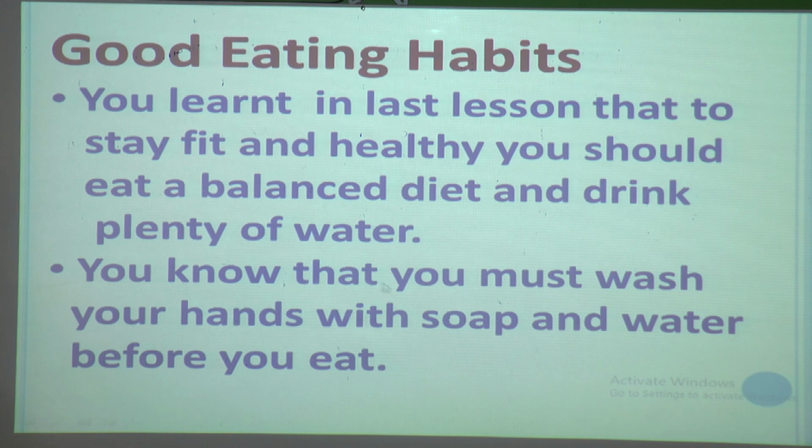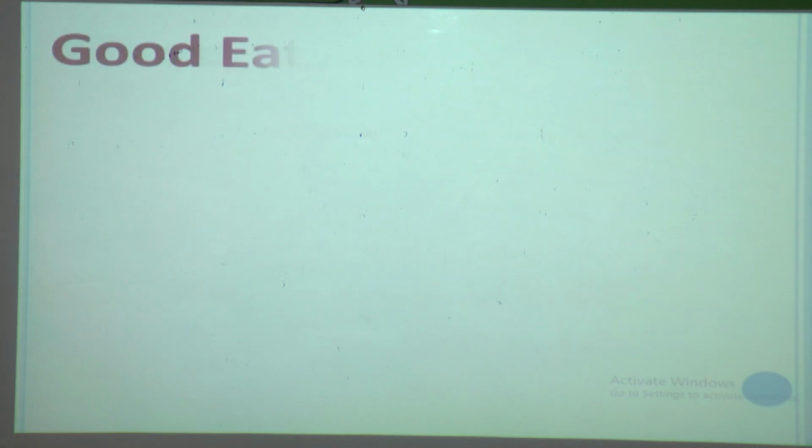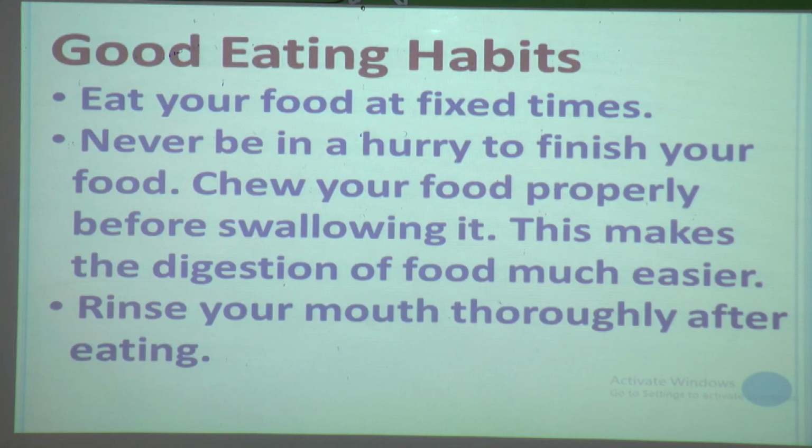And you know that you must wash your hands with soap and water before you eat. You have to use soap and water and you have to wash your hands. Everybody is following this, I know, because you all are very good students. Now we will see some more good eating habits.